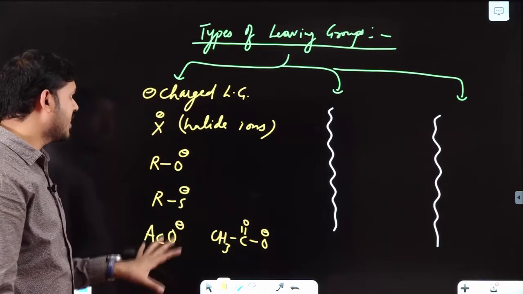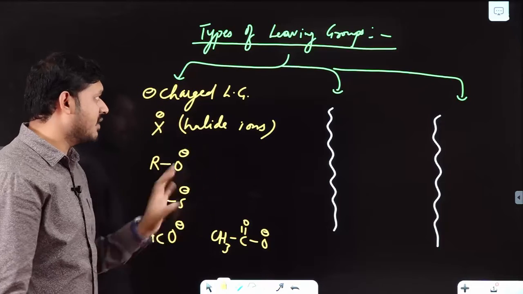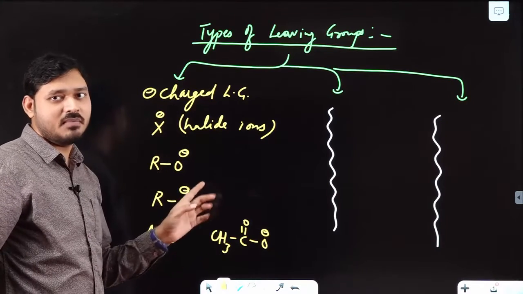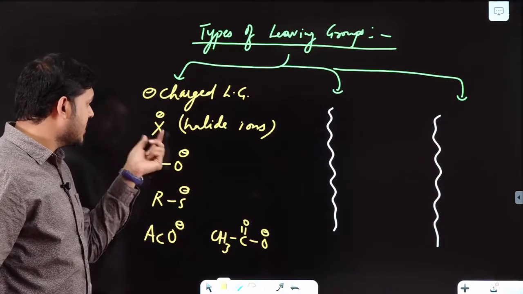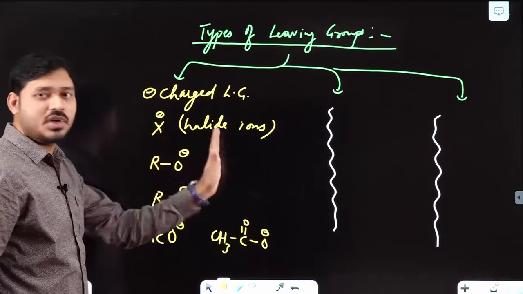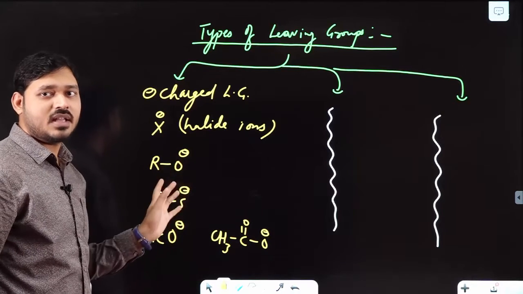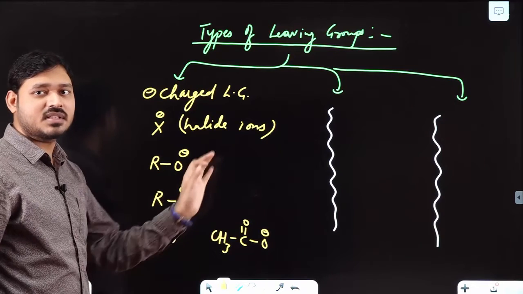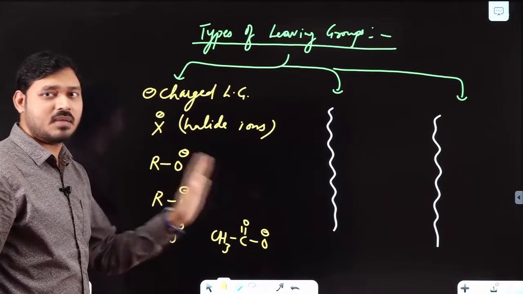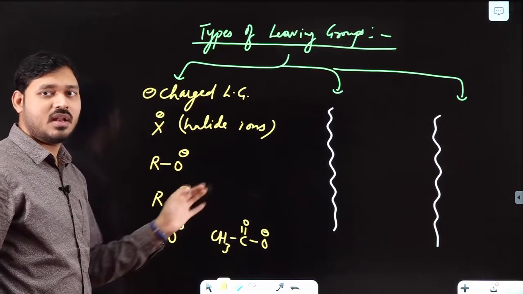So generally there may be negatively charged leaving groups. Here comes the term heterolysis. This is a leaving group which leaves during any reaction. The reason behind their leaving is the reaction occurring, but there must be some stability in these groups, and that will cause their leaving tendency.